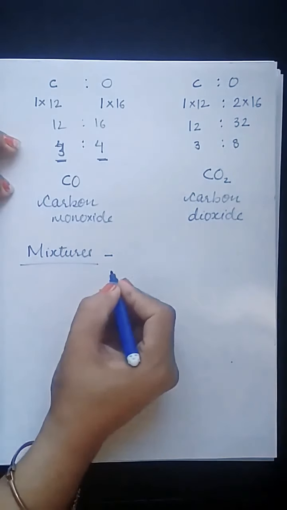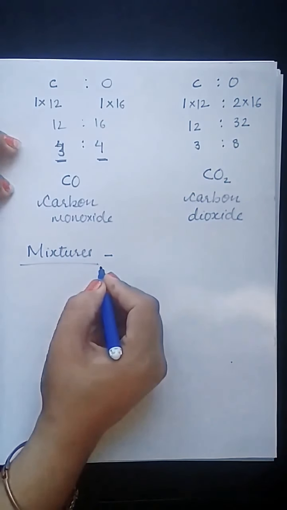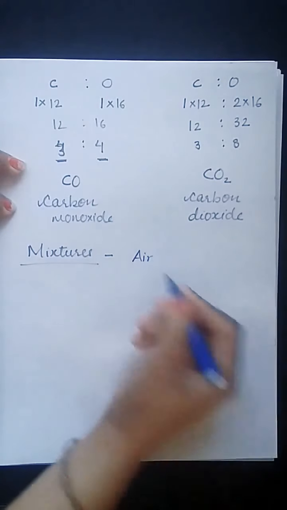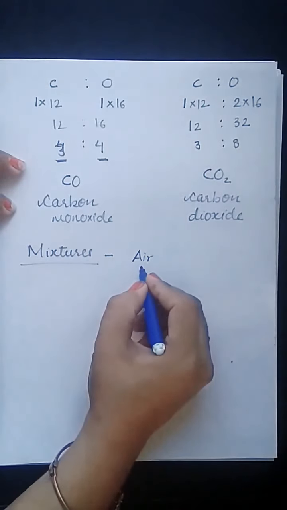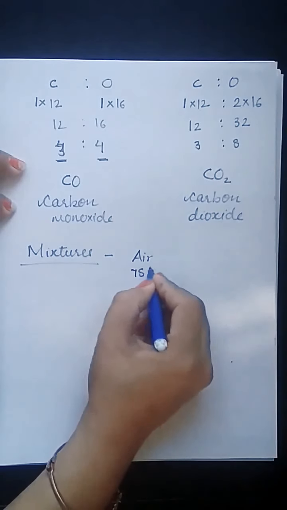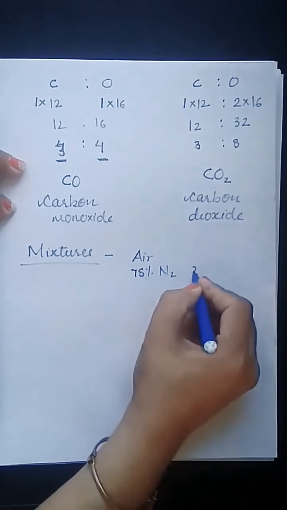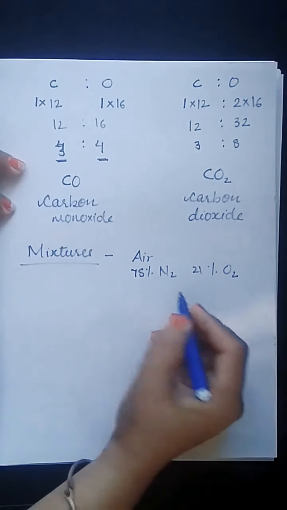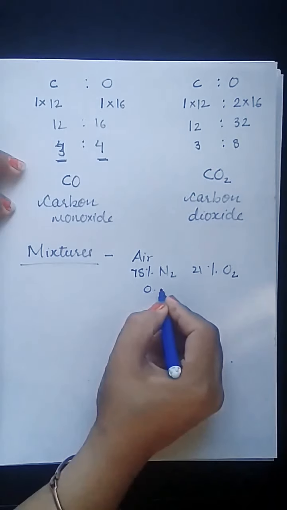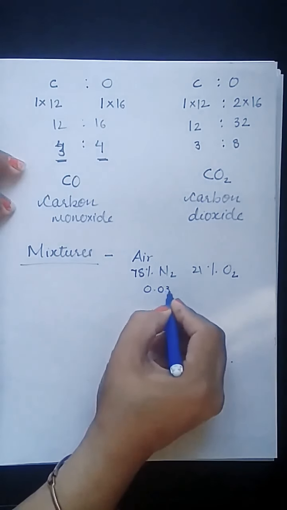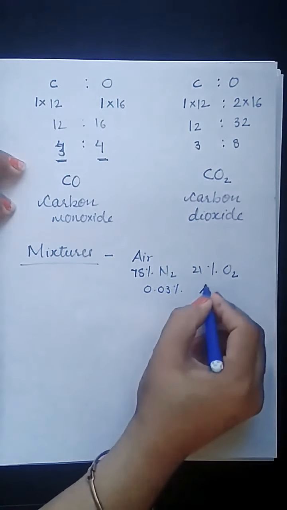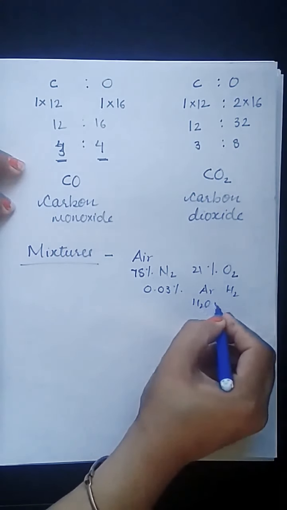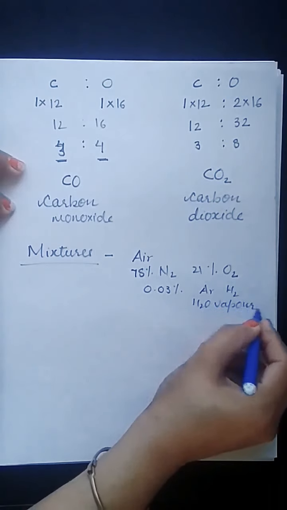So they are mixtures made up of different kinds of things in our daily life. If we see in chemistry, what are mixtures? Like, see, air. It contains 78% nitrogen, 21% oxygen, and carbon dioxide 0.03%, and other gases like argon, hydrogen, water vapor, dust particles, and so on.